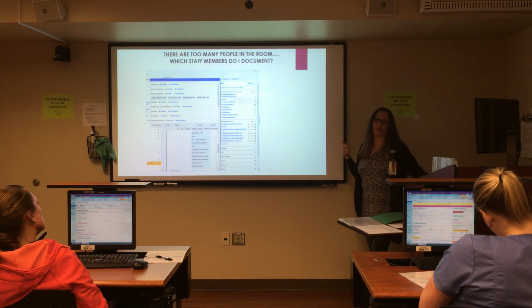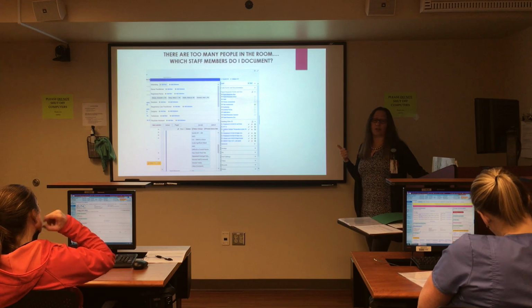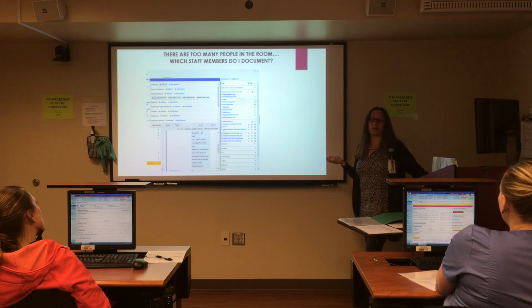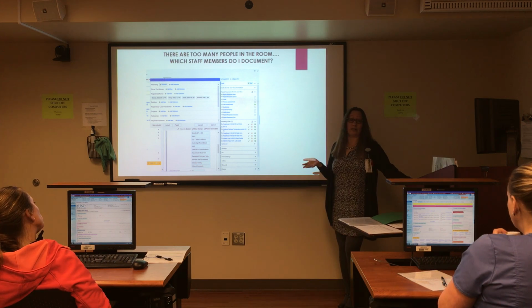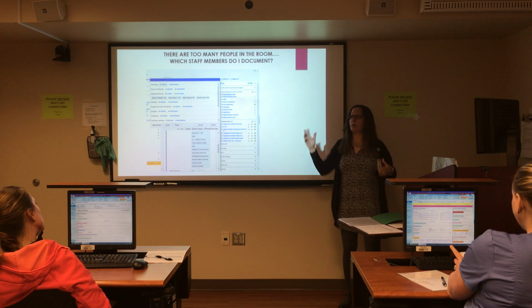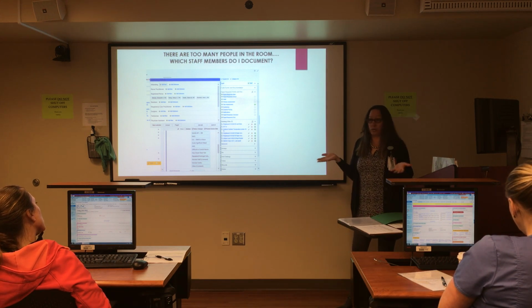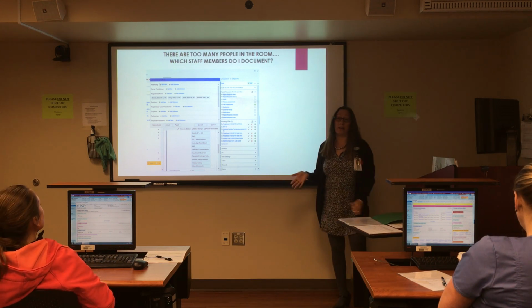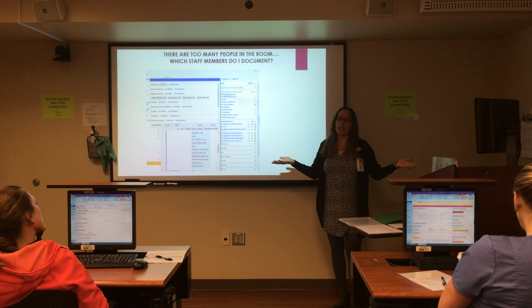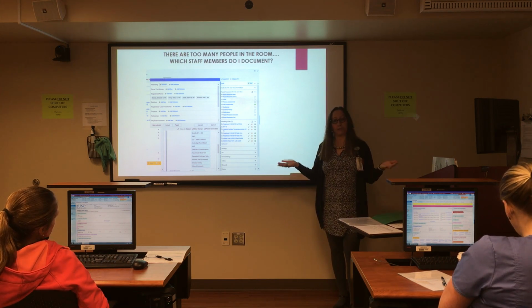Who is the person running the code in a code situation? Because there's going to be 8 doctors in your room. And so as a documenter, this is something you can do that's going to really help out the room. When you get into the room and everyone's yelling orders, say, hey, who's running this code? Who's going to raise their hand? About 8 different doctors. So this is a perfect scenario where you can say, okay, 8 of you aren't running this code. And they're going to figure it out real quick who really is running the code.